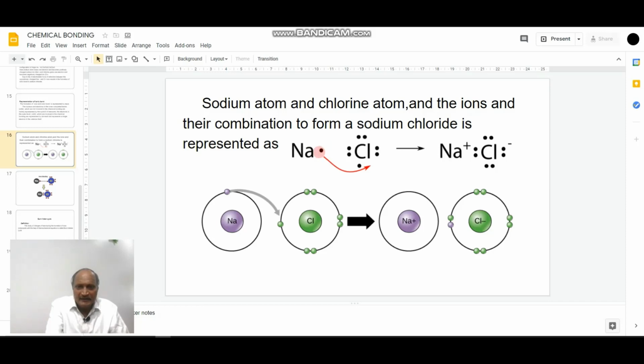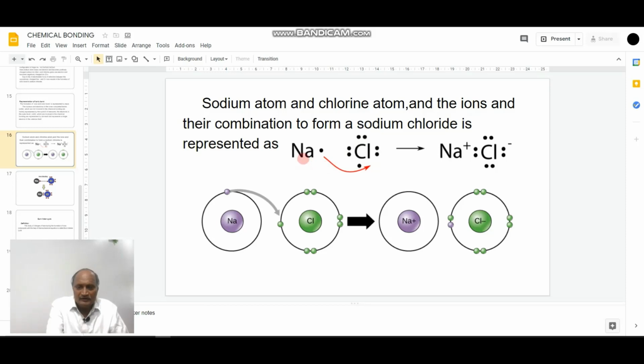So as sodium contains only 1 electron, it is represented by 1 dot, and the chlorine atom has 7 electrons, and these 7 electrons are indicated by the 7 dots around the chlorine atom.